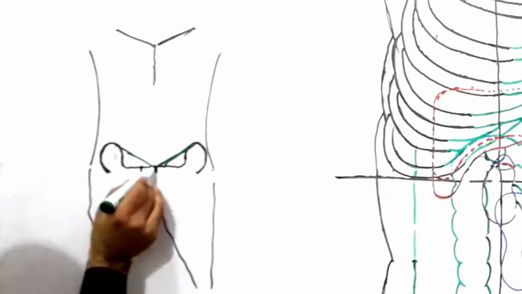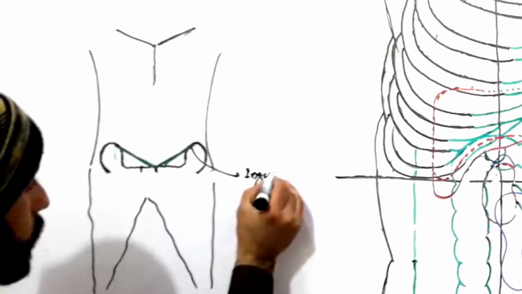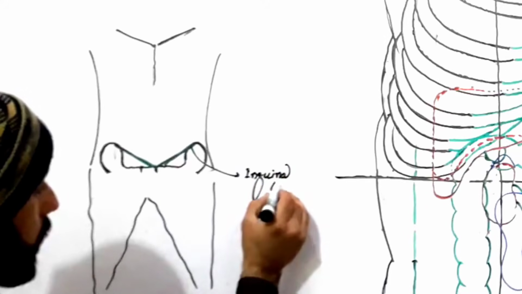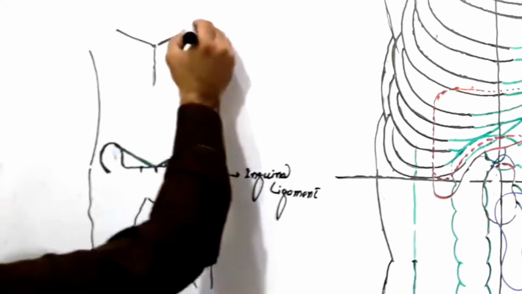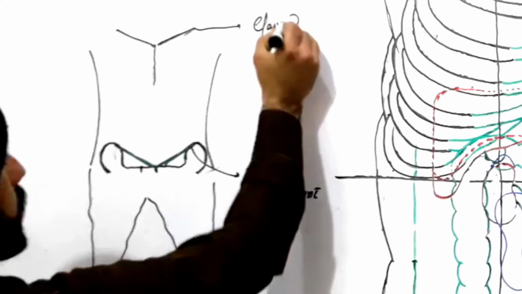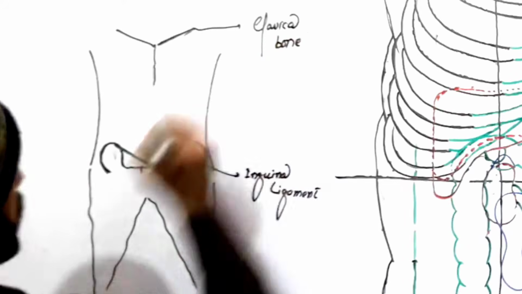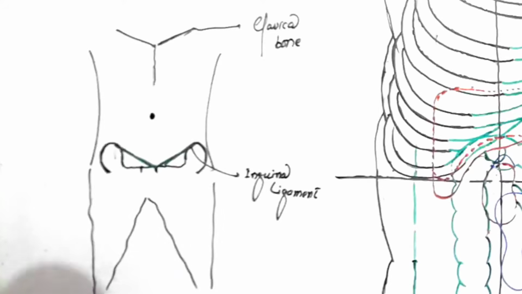Clear, friends? Let me write the name. This is called the inguinal ligament. What is this, friend? This is our clavicle bone. Clear? Here is the umbilicus of the person.